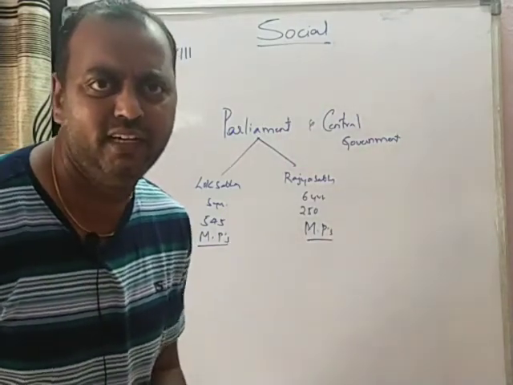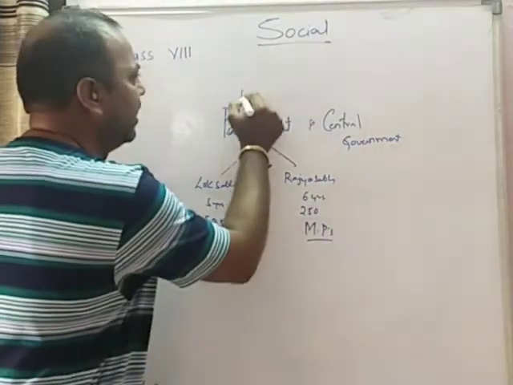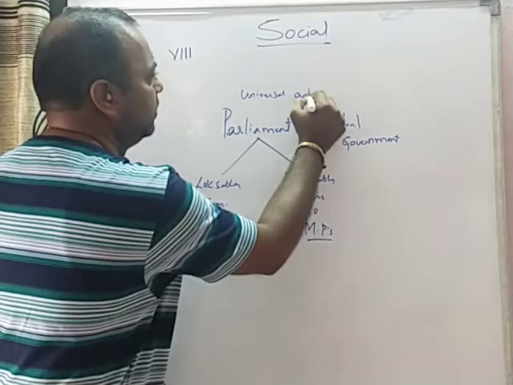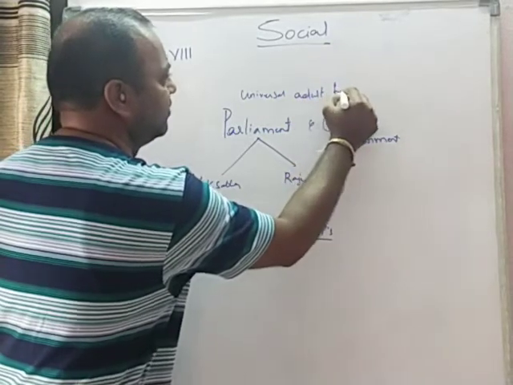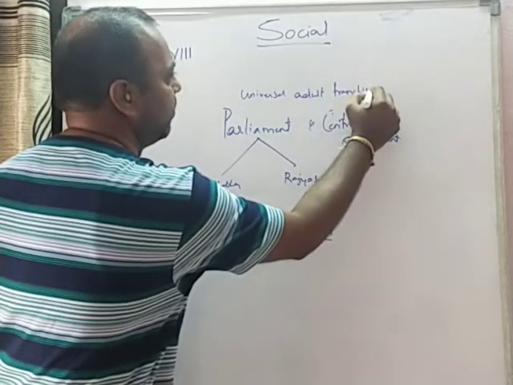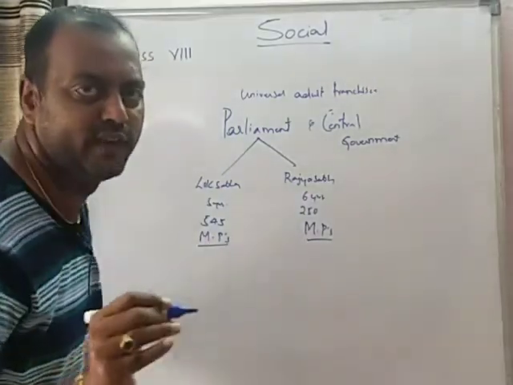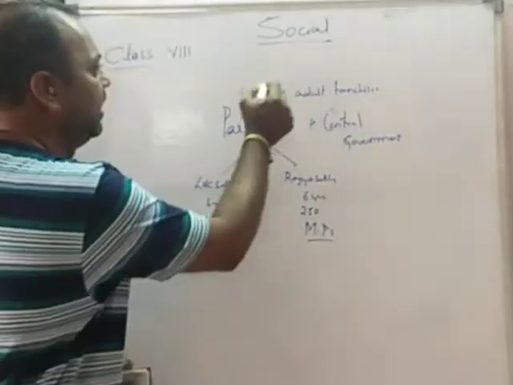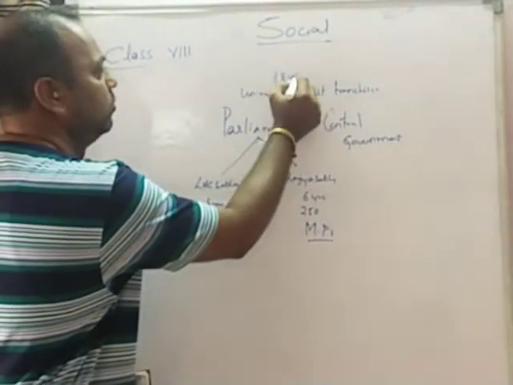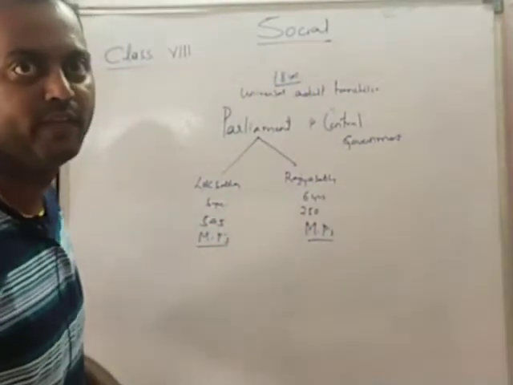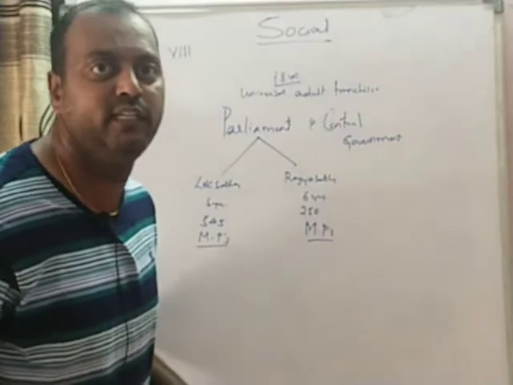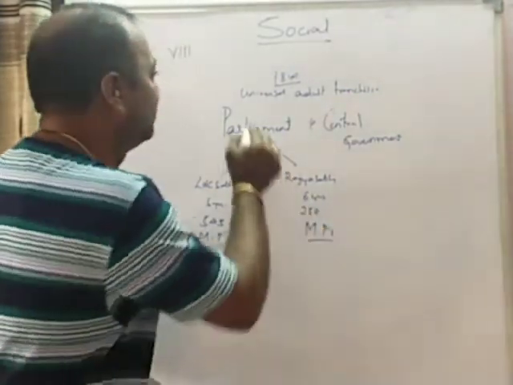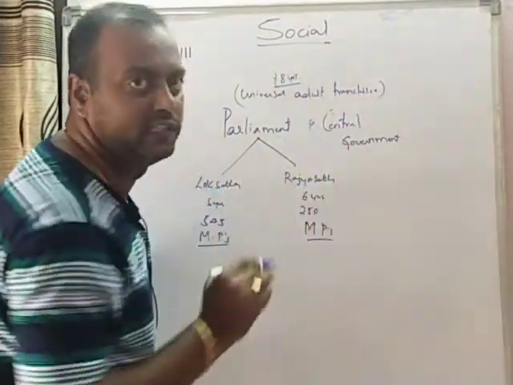What is this new word? What is universal adult franchise, children? Universal adult franchise. What is this adult franchise? Universal adult franchise means people who are above 18 years of age. If the age is above 18 years, then they are given the right to vote. That is called universal adult franchise.